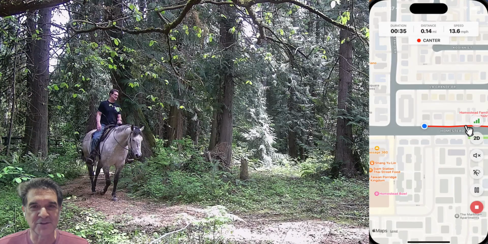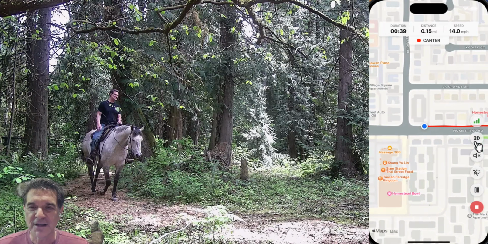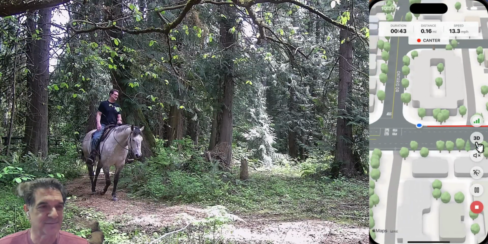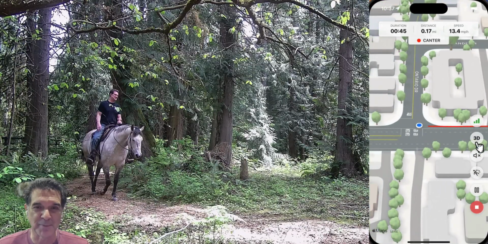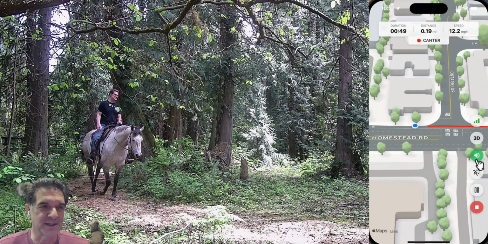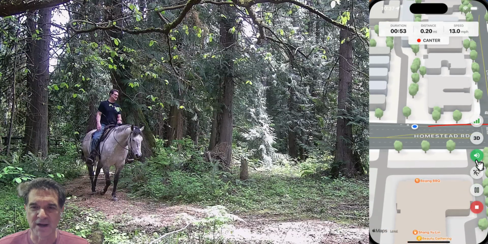On the screen, there's some other views here. This top one is basically your cellular indicator. This one changes the views of your map. This is pretty awesome. Again, this is Google and Apple Maps inside here. This button here will call out every 5 minutes, basically how far you've gone, how long you've been riding.